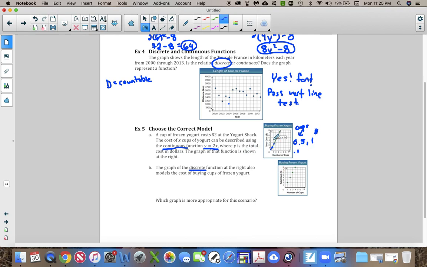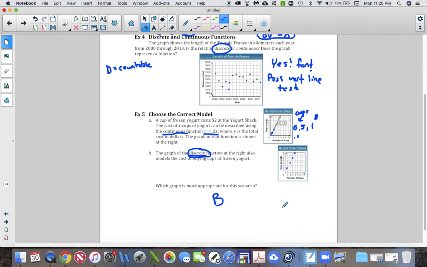Now, that's not possible. I can't buy, it would be silly to go up to somebody and say, I want to buy 2.7 cups of yogurt. That's silly. So rather than doing that, they put it as a discrete amount, okay, in which you can only buy whole cups of yogurt. So I can buy 1 cup, I can buy 2 cups, I can buy 3 cups, I can buy 4 cups, etc., right? So in this case, it would make more sense to be a discrete function where you don't have decimals in there and can't pay for portions of a cup of yogurt. So which graph is more appropriate for this scenario? Graph B, because he has whole numbers associated with his cups of yogurt.